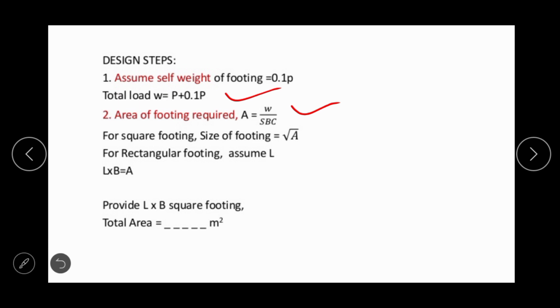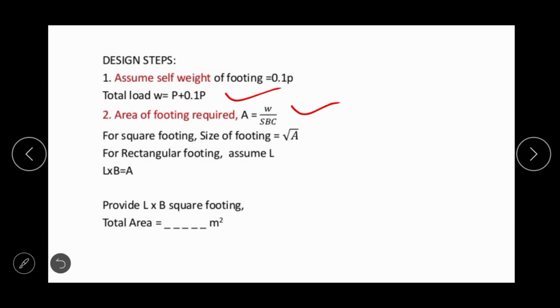And the bearing capacity of the soil is what we call soil bearing capacity, which can be determined with the help of plate load test, cone penetration test, or we can calculate it analytically with the help of Terzaghi's bearing capacity. So after calculating the soil bearing capacity, we are able to find the area of footing required.